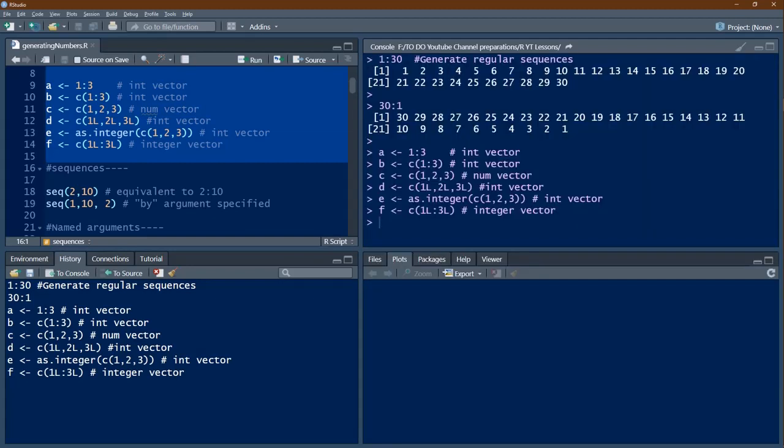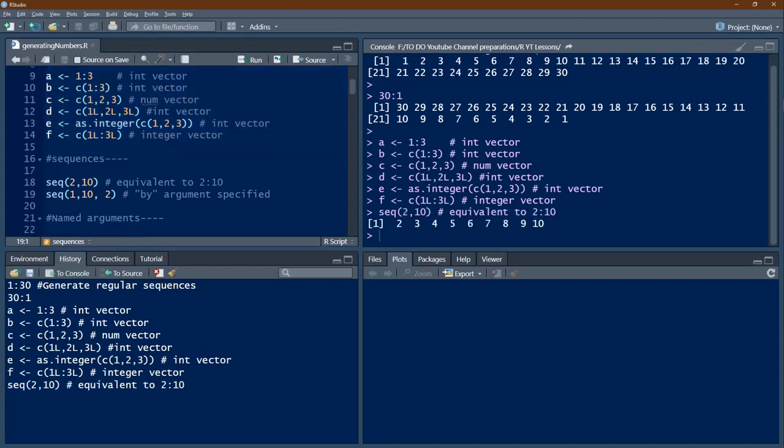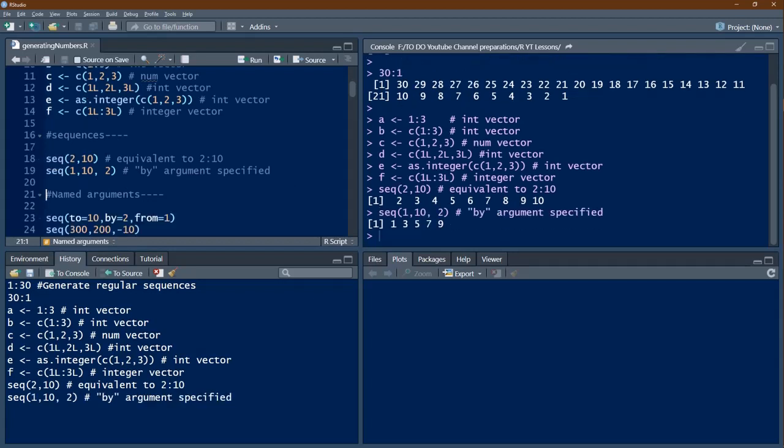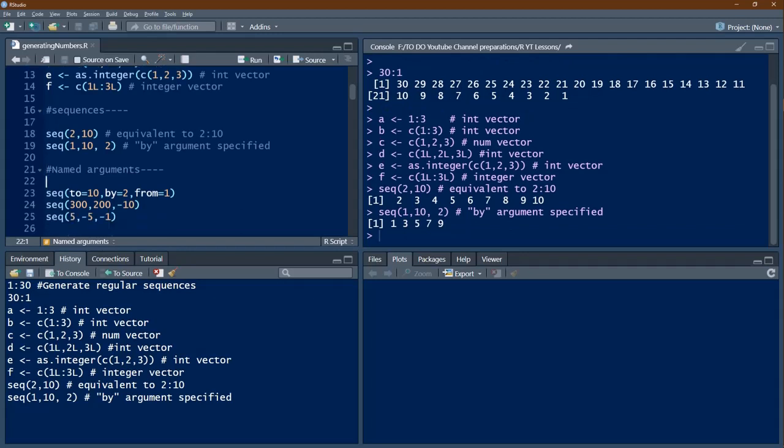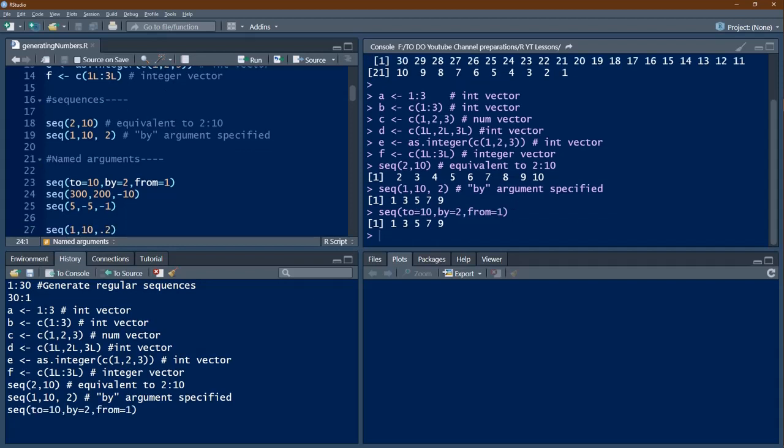So this is equivalent to what we have seen already. Here we are saying from 1 to 10 by steps of 2. So we'll get 1, 3, etc. Now within the function arguments, you can give the arguments in any order provided we give the name. So we are giving from 1, that is in the last, and 2, 10, that is in the beginning, and by 2 in the middle. These are the same arguments but have been given in a different order. So we will get the same result however.